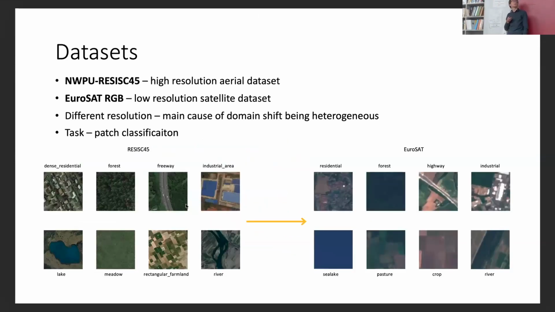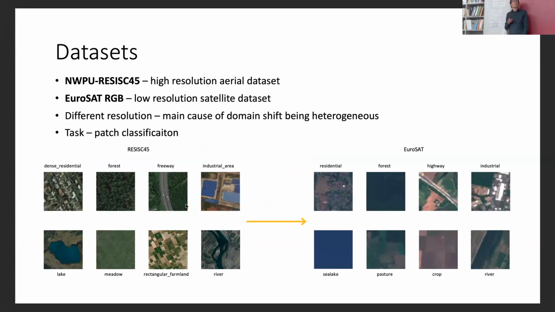And we evaluated on these datasets. So we had RASIS and Eurosat RGB. RASIS is a high resolution aerial dataset, and Eurosat is a low resolution satellite dataset. They have different resolution, and also you can see we extracted 8 classes that are corresponding, and you can see that some classes have very different representations, so it is not an easy adaptation task. It's not just the resolution, the acquisition conditions are also very different.